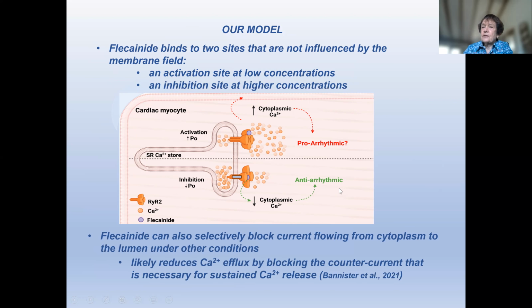And it's likely, this has been a bit of a conundrum because it actually blocks current flowing in that direction, but in the cell it reduces calcium efflux. So how does this happen? A recent paper by Bannister presents convincing arguments that what is happening is that in this case, flecainide is blocking the countercurrent flow, which prevents or reduces the flow of calcium from the sarcoplasmic reticulum.